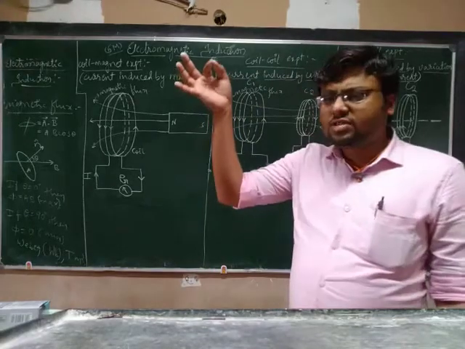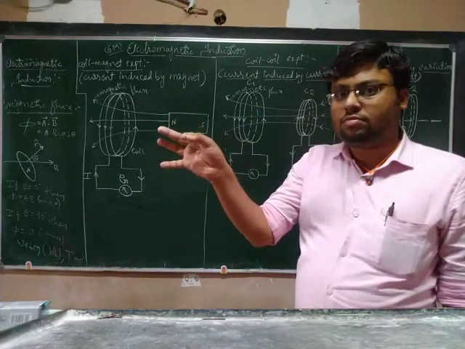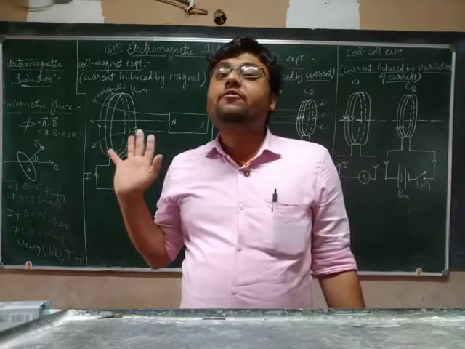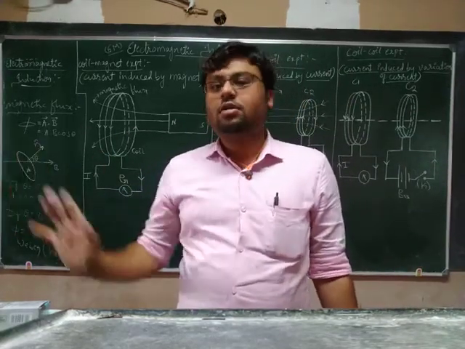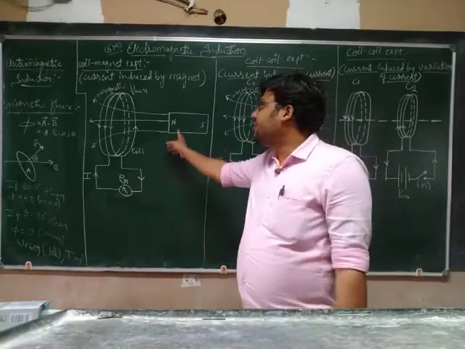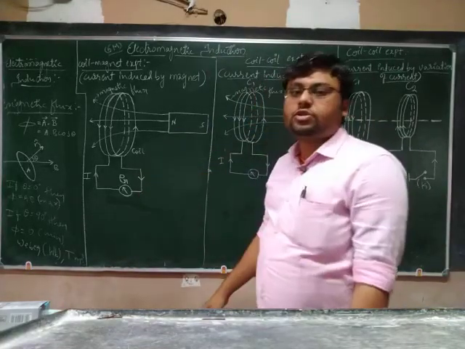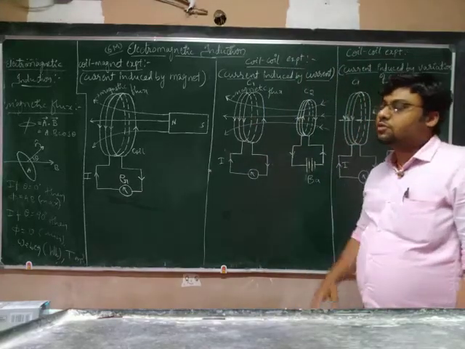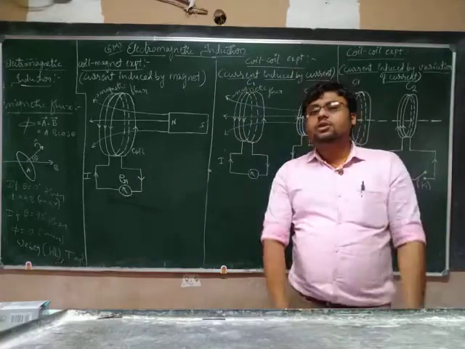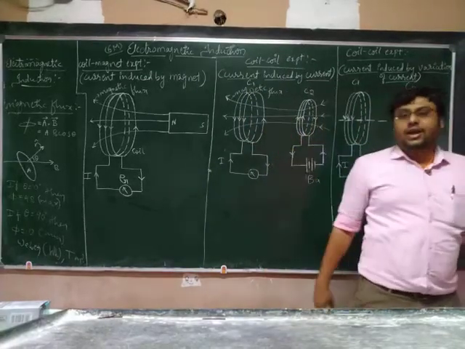So the electrons, once they move, then stop. Again they start motion when the flux varies, the influence varies, until it comes to rest. So that's why when it stops, the galvanometer shows zero deflection. So from this we can conclude that the variation of magnetic flux will produce electric current inside the coil.